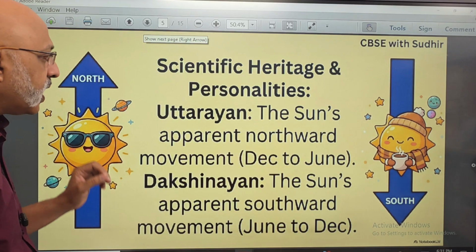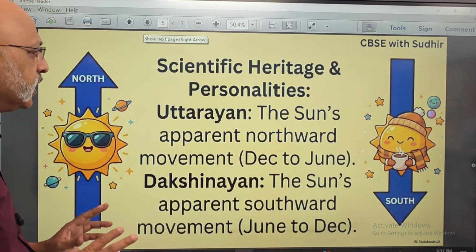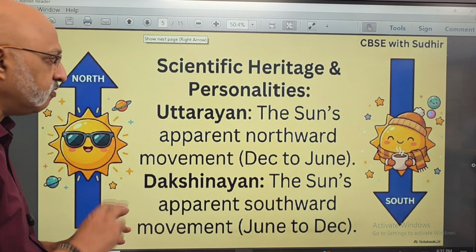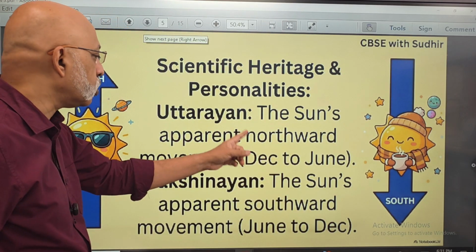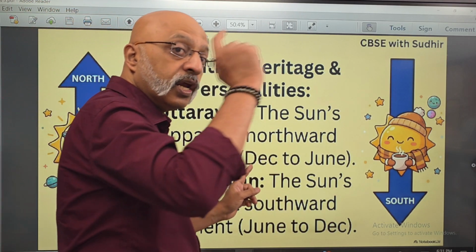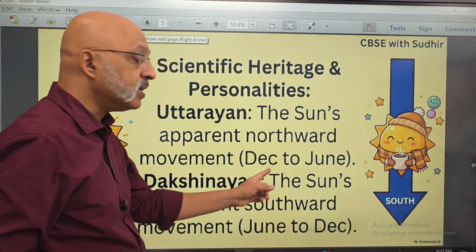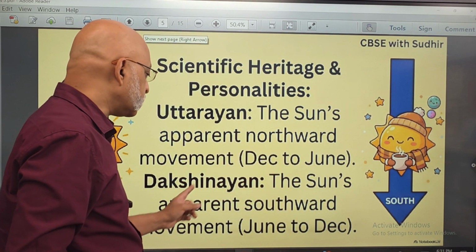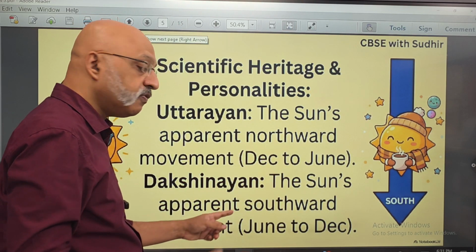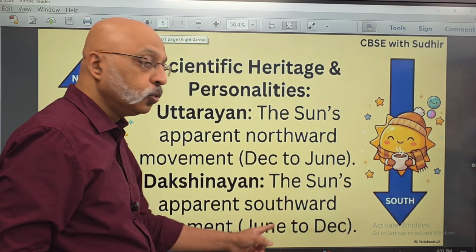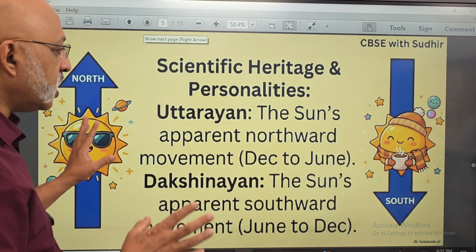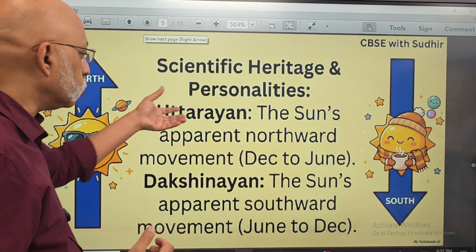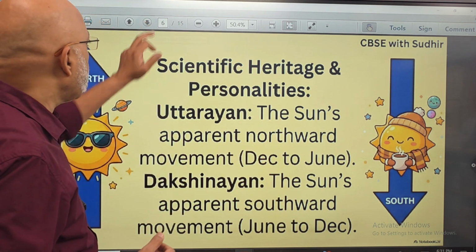Now, Uttarayan, this is again something which you will need to know from the summer and the winter months, which is known as the Uttarayan, when the sun is moving in a northward direction from December to June. Dakshinayan, with the sun's apparent movement in the southern direction from June to December. Now these are two concepts which are followed in India, Uttarayan and Dakshinayan.